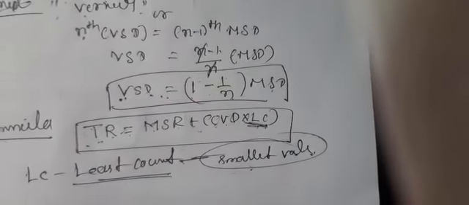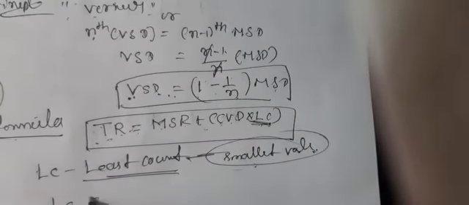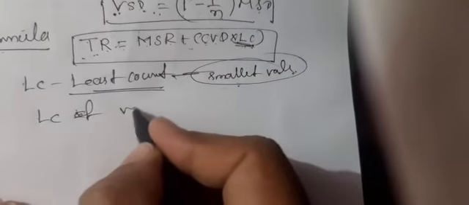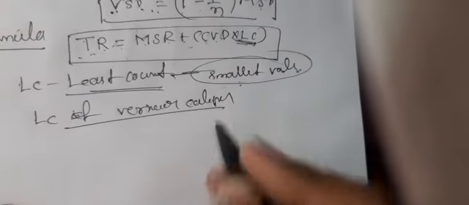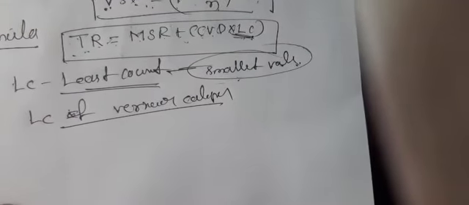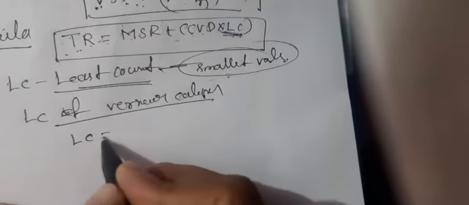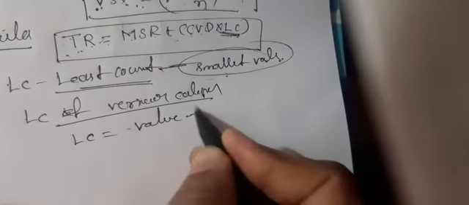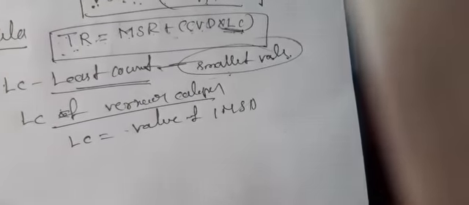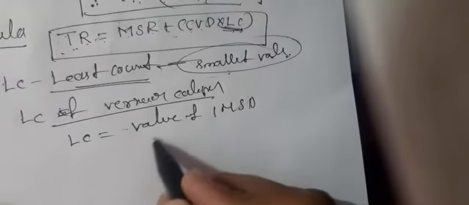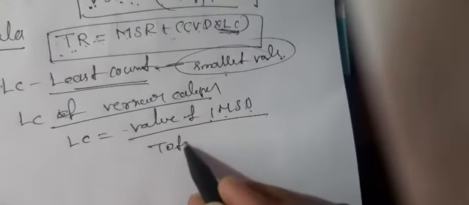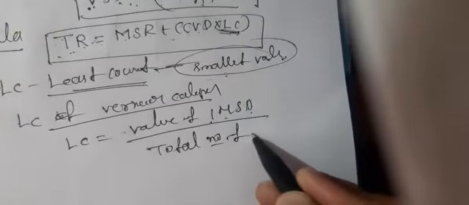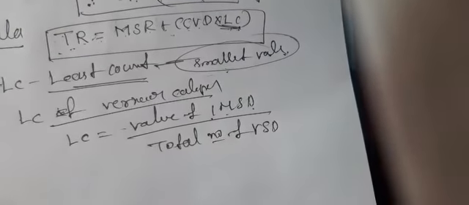What is the least count of vernier calipers? The least count of vernier calipers is equal to the value of 1 MSD, 1 main scale division, divided by the total number of VSD, vernier scale divisions.